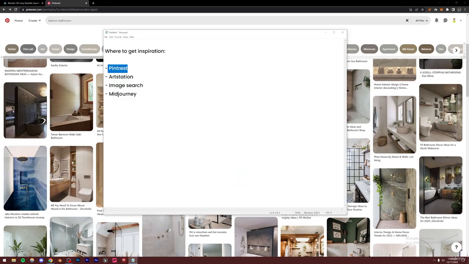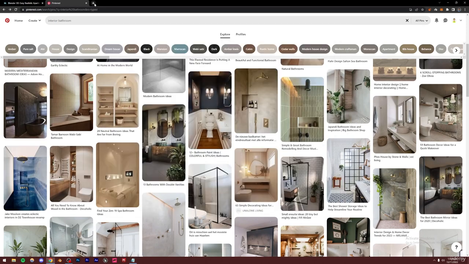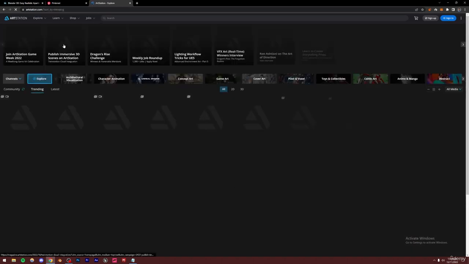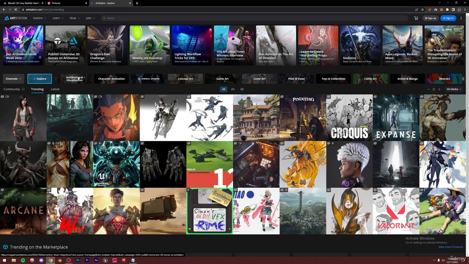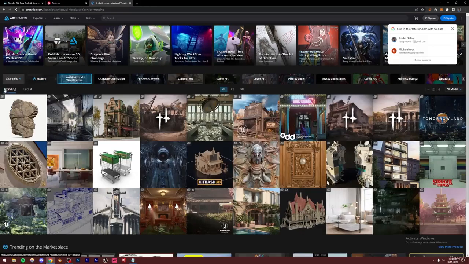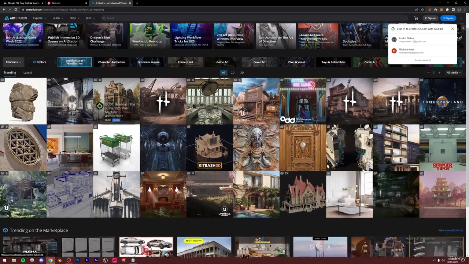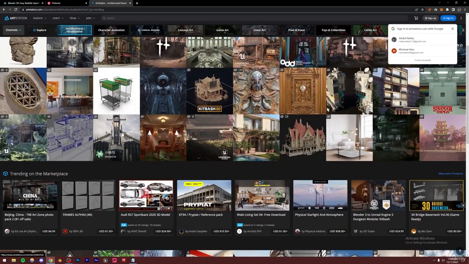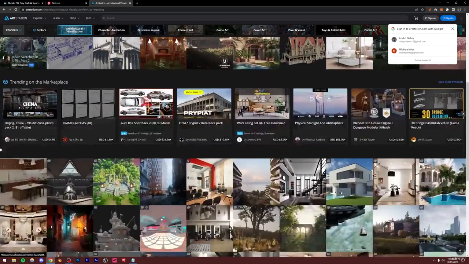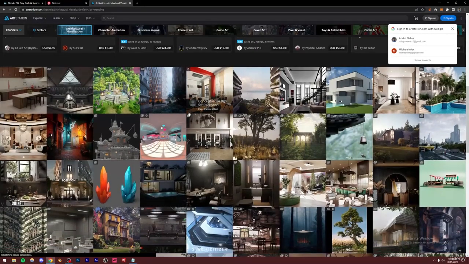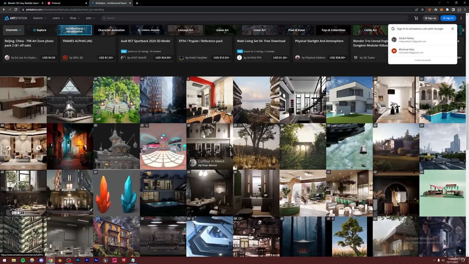So yeah, that's Pinterest. Apart from that, we have ArtStation. Now if I just search ArtStation, you're gonna see that this is a website where you can get inspiration. However, the artwork you're gonna find in the trending section is gonna be absolutely amazing and it's gonna be really hard to make. So just don't be discouraged if you can't really make this stuff. Use this as motivation that eventually one day you will be able to make all this stuff, right?